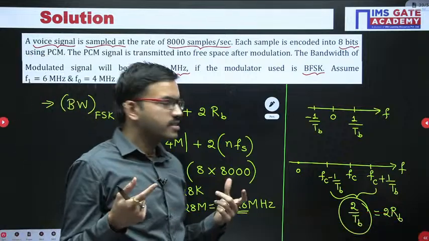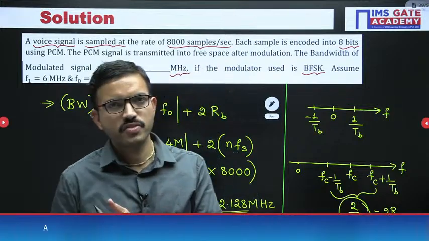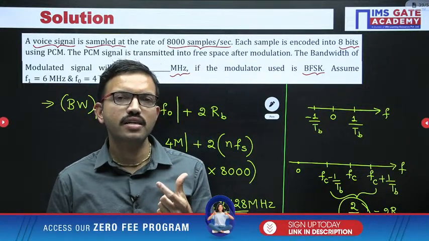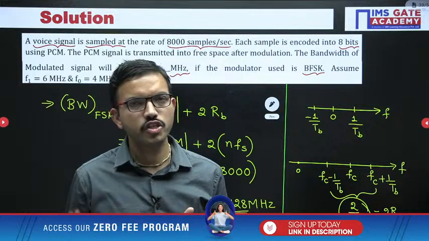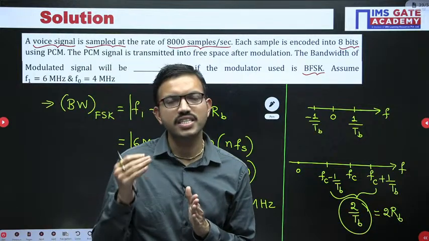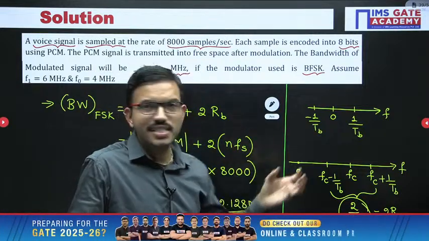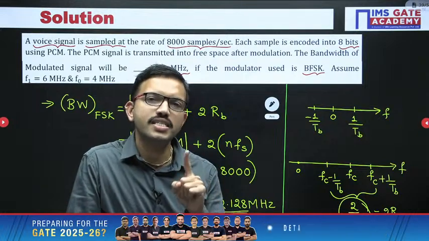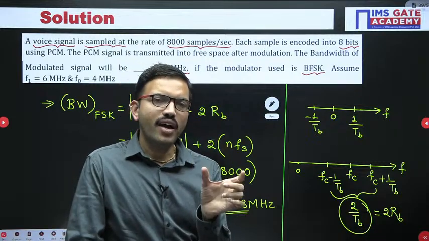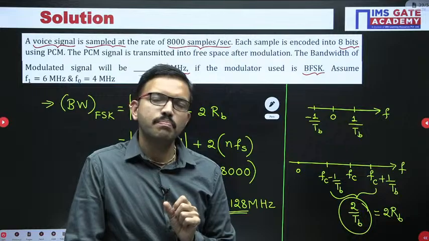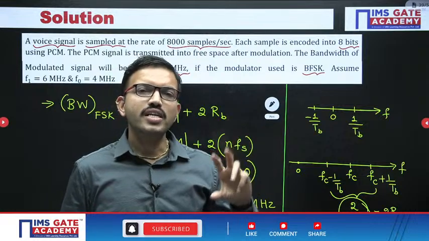Regarding whatever binary data you have, in order to represent it we have different types of signaling. For example, to represent bit value 1 we can use 5 volt, and for bit value 0, 0 volt. That means it is like on-off signaling. To get the standard equation in a simpler format, instead of 5 volt we consider 1 volt: bit value 1 is 1 volt, bit value 0 is 0 volt. Either bit value, we represent for one complete bit interval, Tb duration. That particular signal we call on-off signaling.